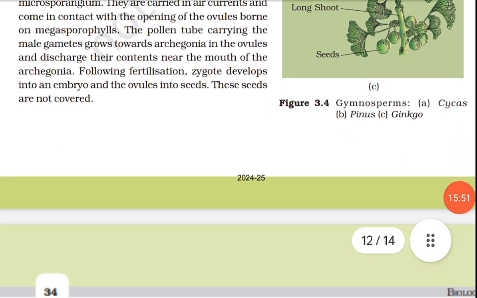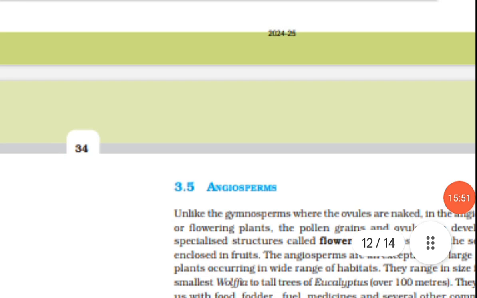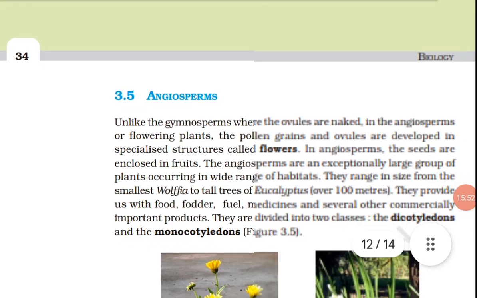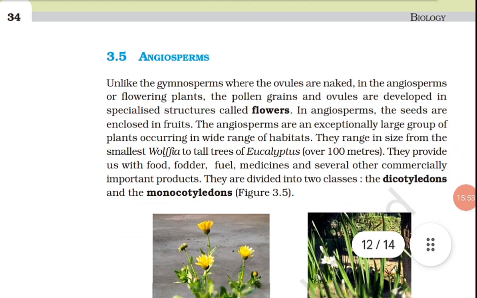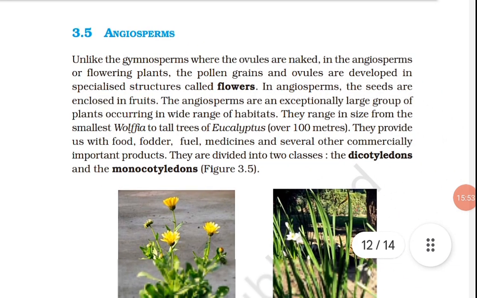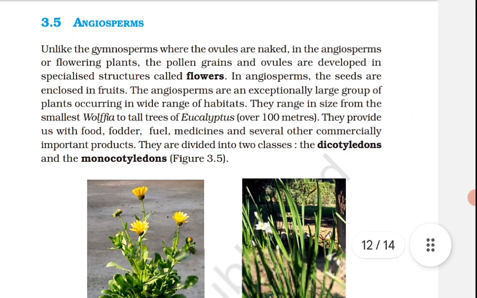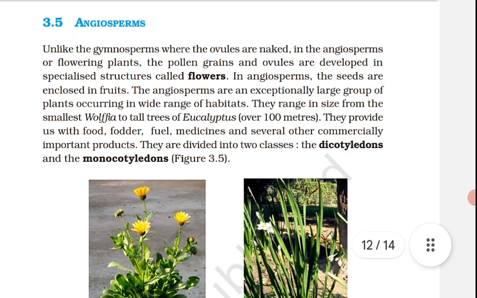The angiosperms are an exceptionally large group of plants occurring in a wide range of habitats. They range in size from the smallest Wolffia to the tall tree of Eucalyptus that is over 100 meters. Here it may change, something in centimeters, but 100 meters is correct. They provide us with food, fodder, fuel, medicine and several other commercially important products. They are divided into two classes, the dicotyledons and the monocotyledons.